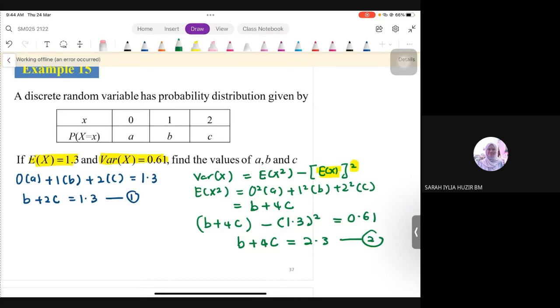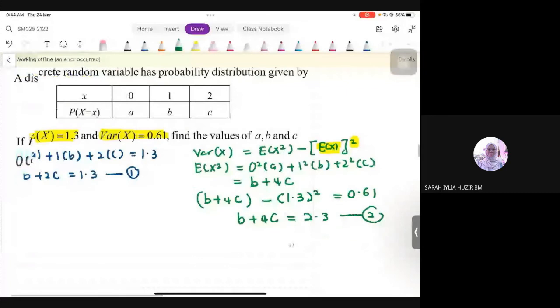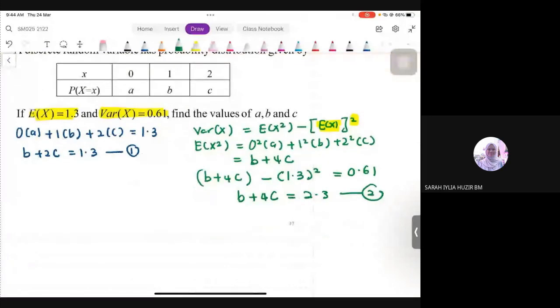Okay, settle. So, and then solve simultaneously between these two. Awak boleh buat apa tu? Elimination kan? Obvious kat situ. Eliminate boleh dapat value B. So, saya sambung. Next part. Second equation minus with first equation. Okay, B minus B habis. 4C minus 2C, we get 2C.